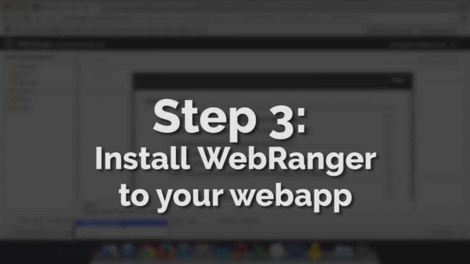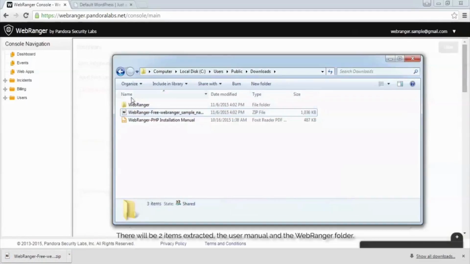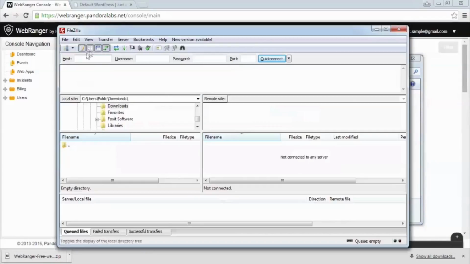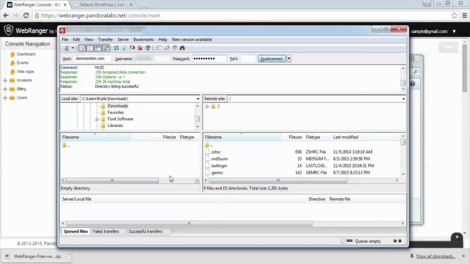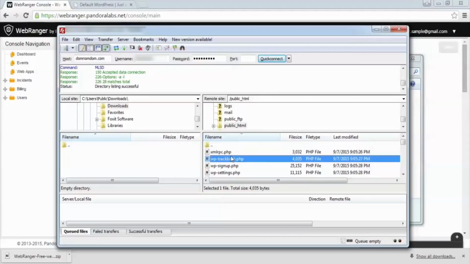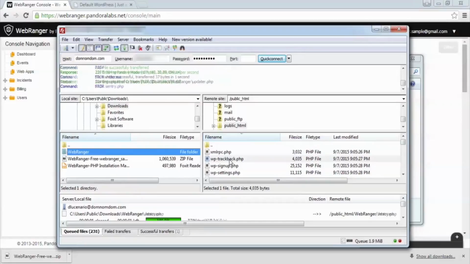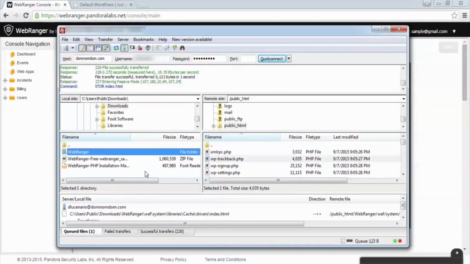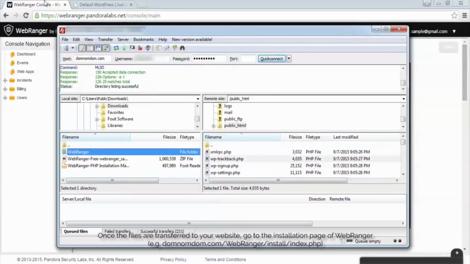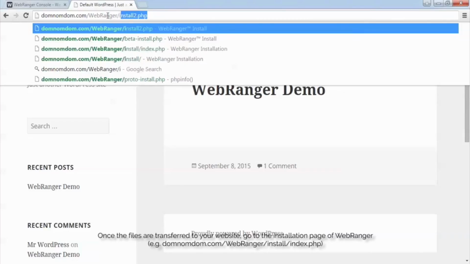Install WebRanger to your web app. There will be two items extracted, the user manual and the WebRanger folder. Connect your website via FTP and transfer the extracted WebRanger folder. Once the files are transferred to your website, go to the installation page of WebRanger.